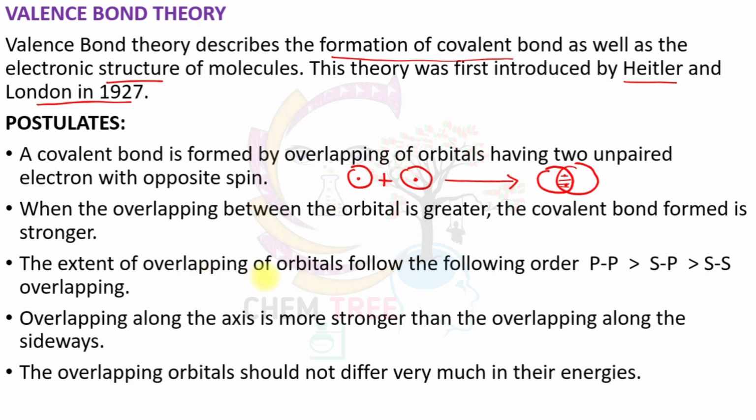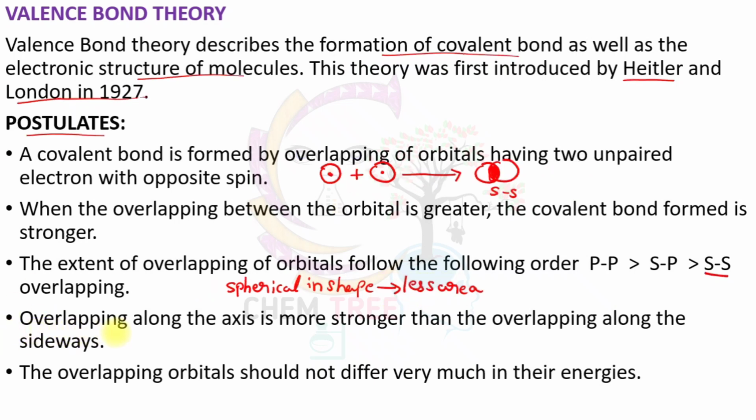The extent of overlapping of orbitals follows the following order: pp overlapping is greater than sp overlapping, which is greater than ss overlapping. Here ss overlapping is minimum because s orbitals are spherical in shape. When s orbitals are spherical, their diffusion is very small. Because of this, they provide less area and the overlapping becomes very minimum. The important thing is that the overlapping between orbitals is always less than 50%.